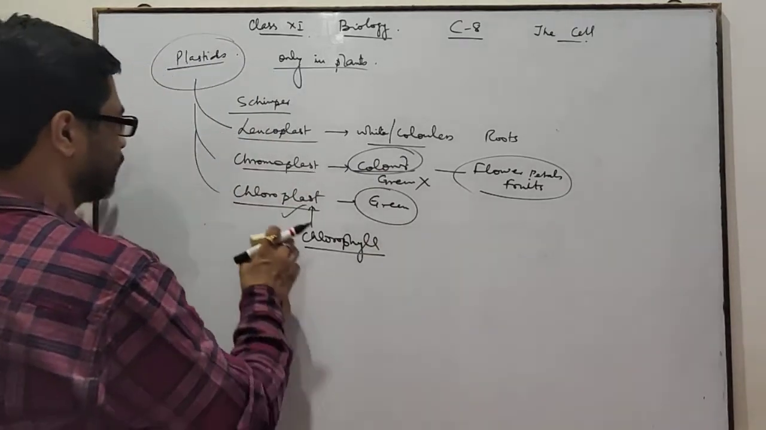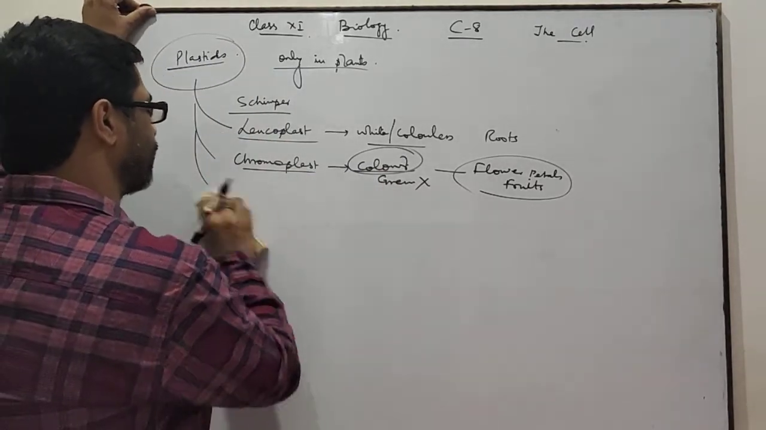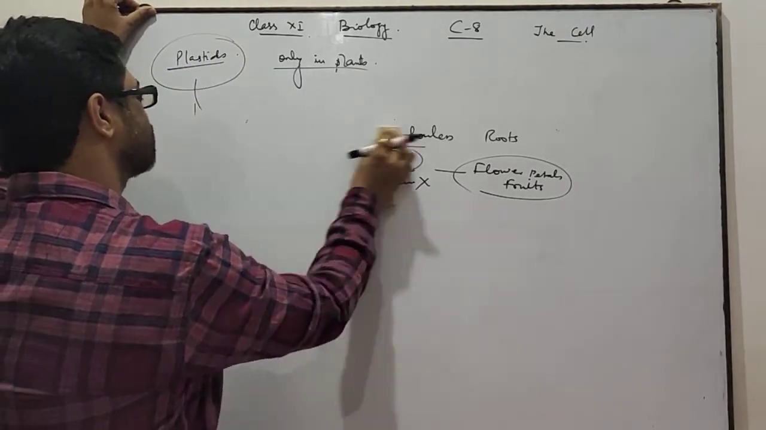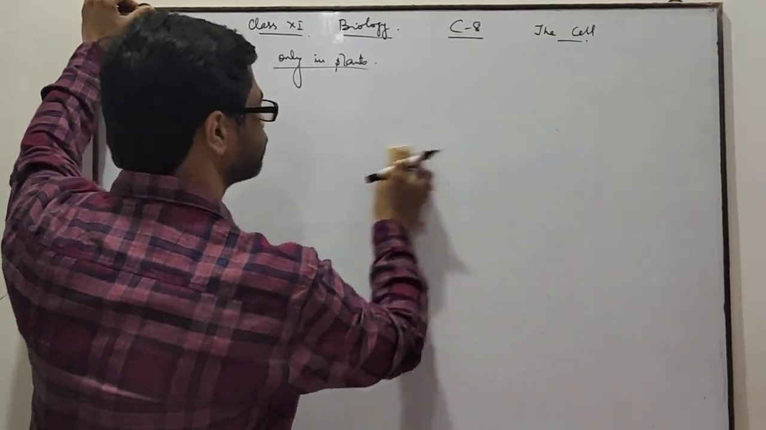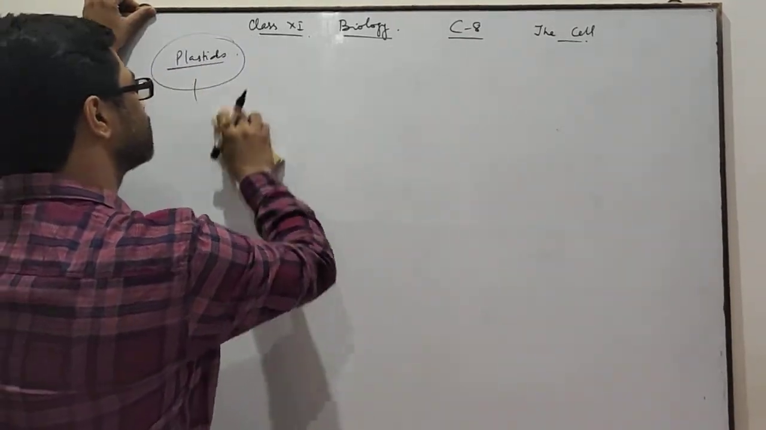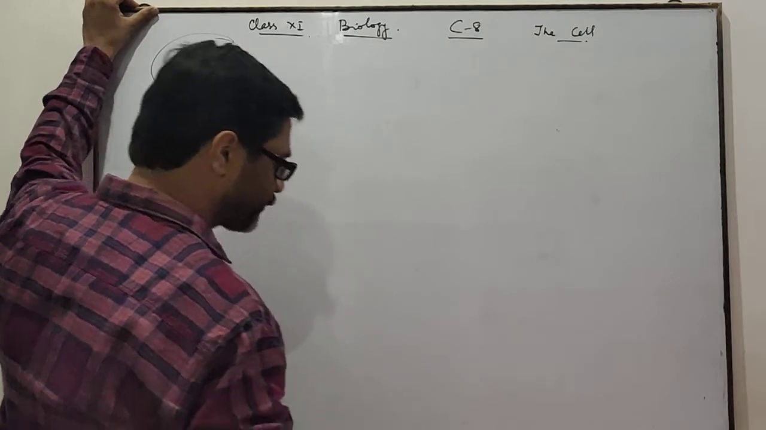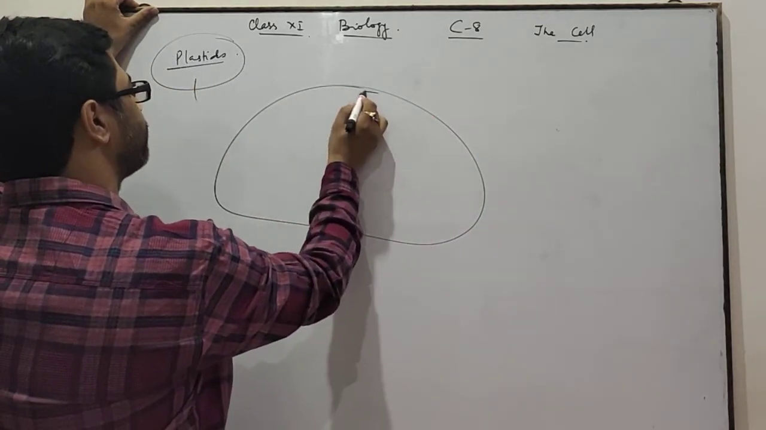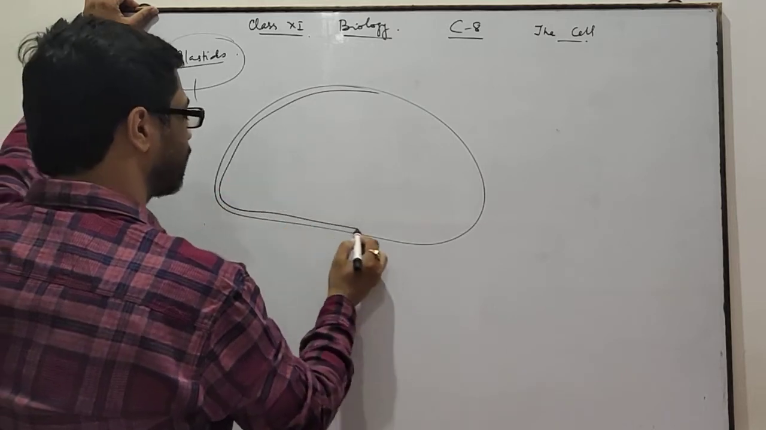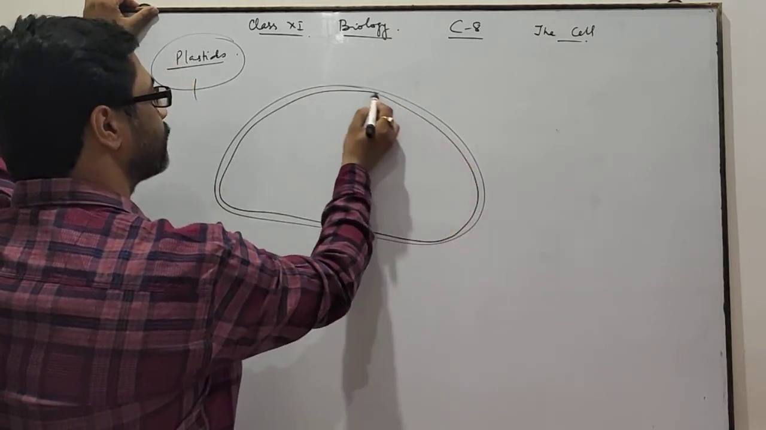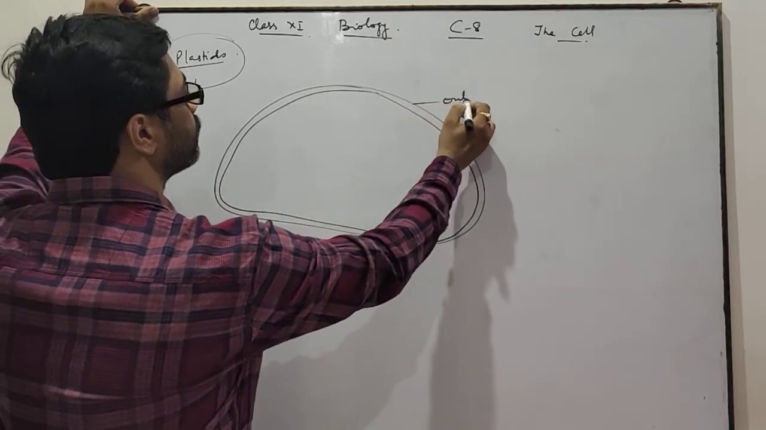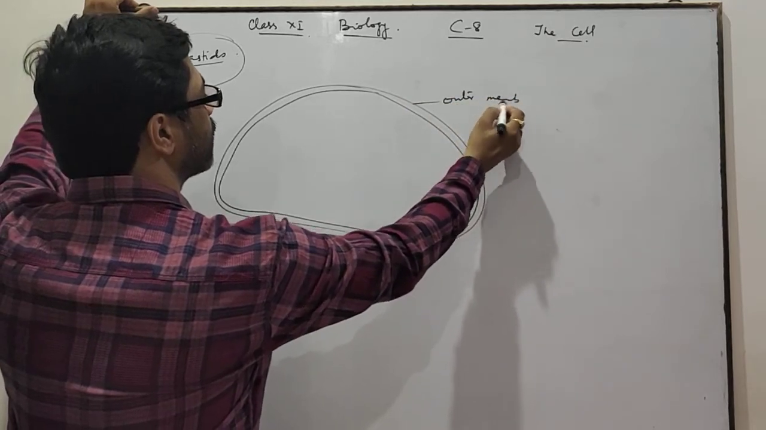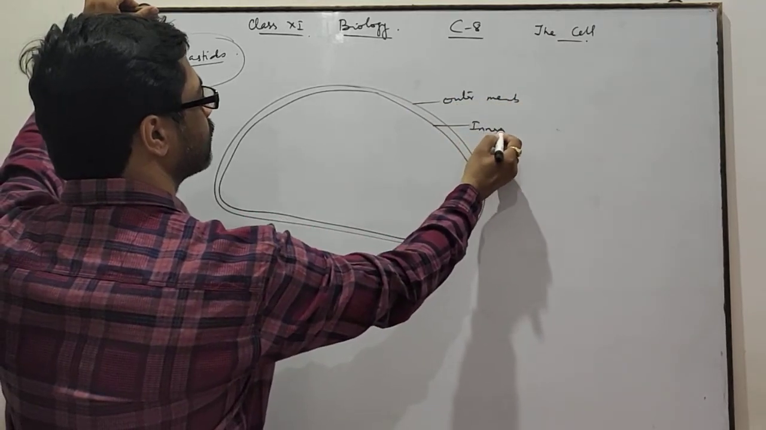Now I am going to discuss the structure of chloroplast. What is the structure of chloroplast? Chloroplast is also a double membranous oval shaped structure. This one is the outer membrane, this one is the inner membrane.